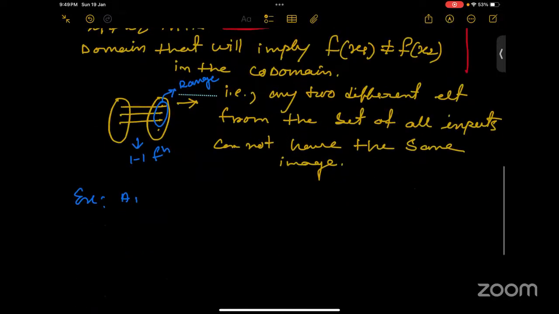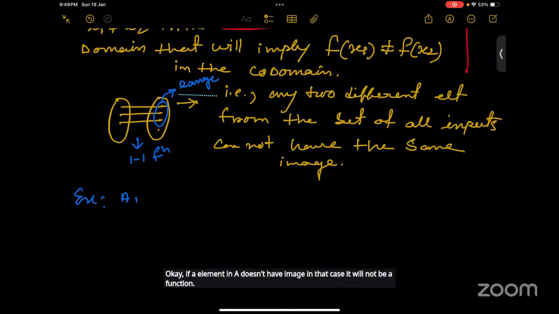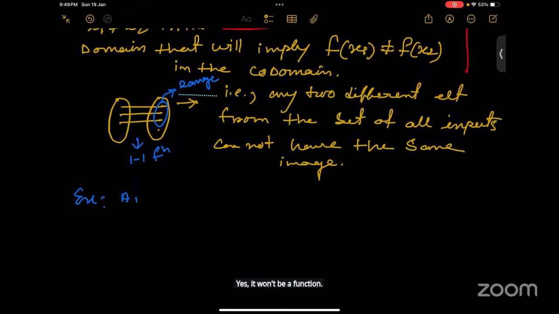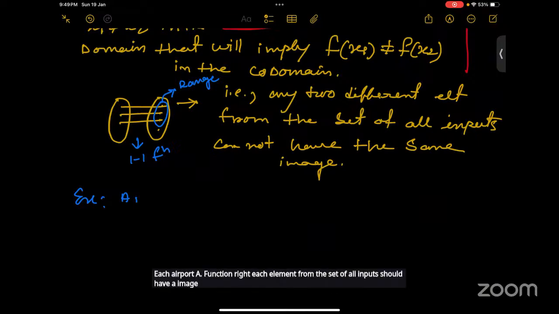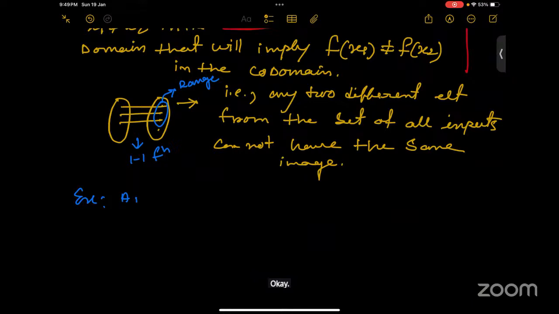Ma'am, if an element in A does not have an image, then is it a one-one function? If an element in A doesn't have an image, in that case it will not be a function. Each element from the set of all inputs should have an image. If there is an element in the domain which does not have any image or output, then you can directly conclude that this is not even a function. Yes, thank you.